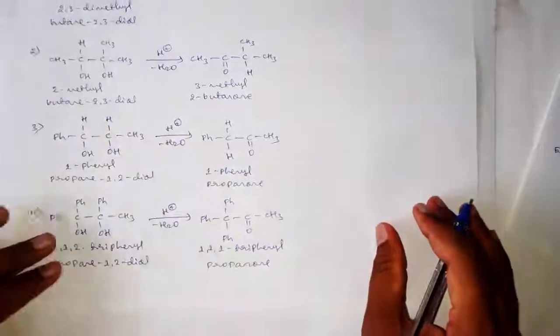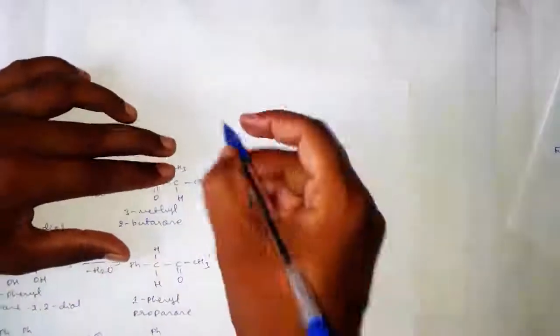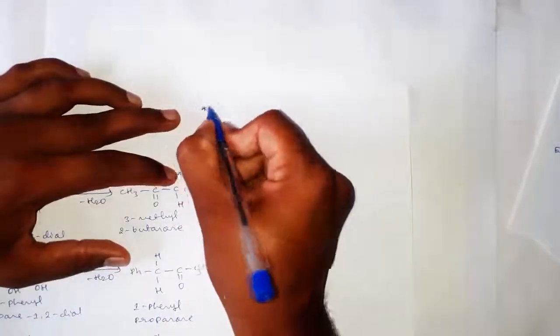Okay, students, in unsymmetrical diols we have to keep in mind 2 points.